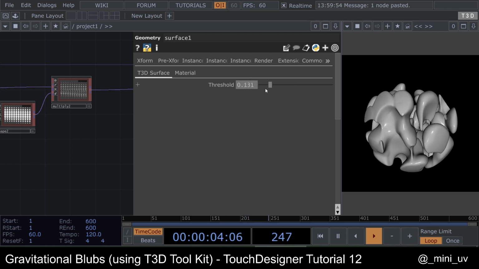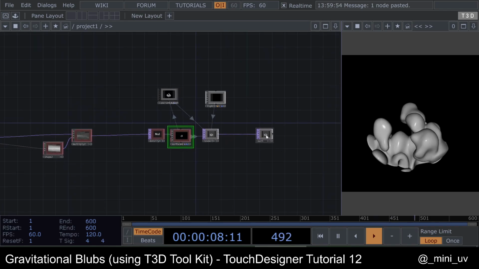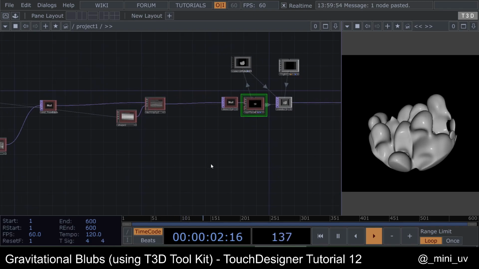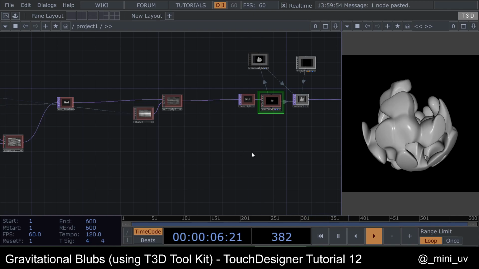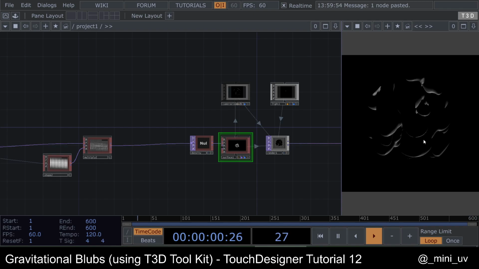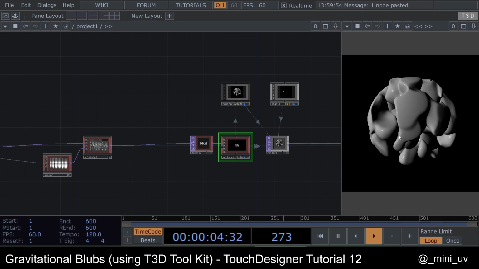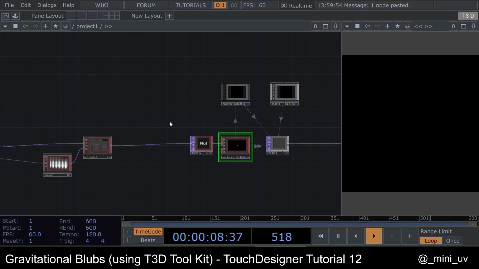I think in my example it was something like this. Yeah, cool. Let's now show you how to basically make the gravity so that when we rotate it, it will fall down like this. Oops, sorry.